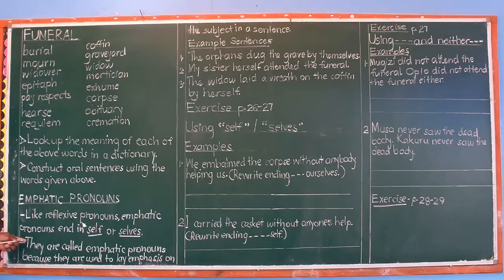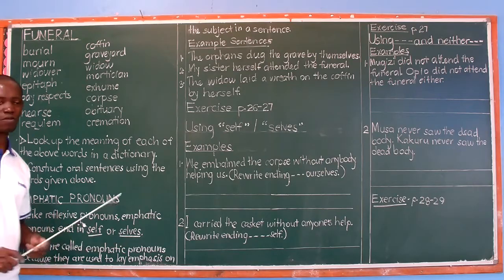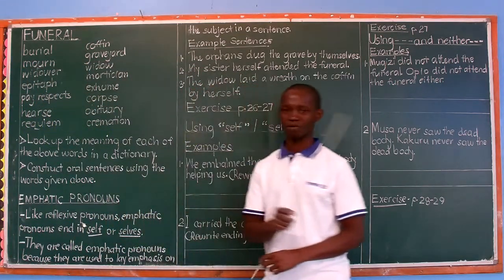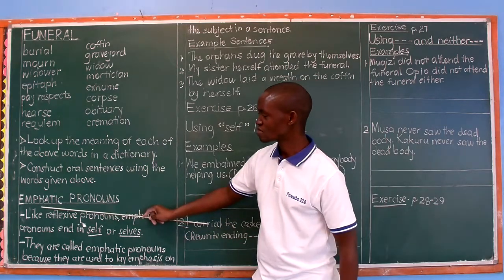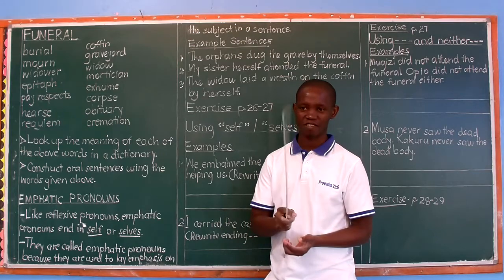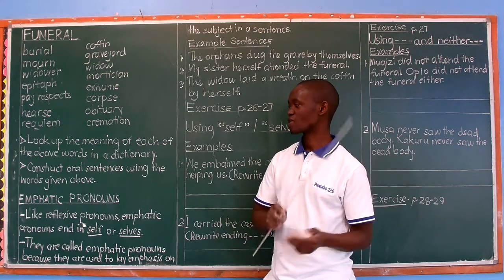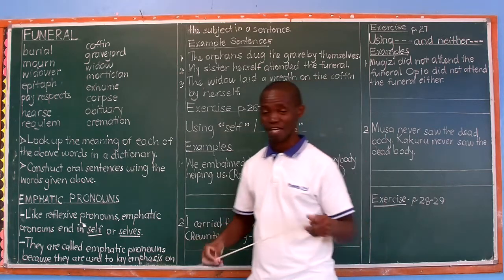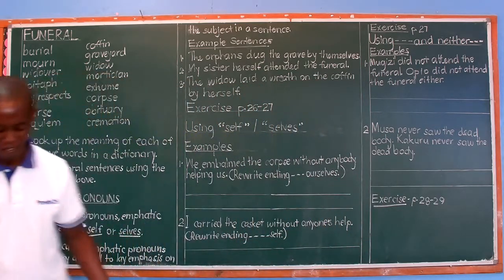So think of a pronoun where the last letters are either of these, and that is a reflexive pronoun. Still, that pronoun can also be called an emphatic pronoun, meaning emphatic pronouns are a form of reflexive pronouns, but the difference is in the way they are used in sentences. They differ depending on the way they have been used in the sentence.